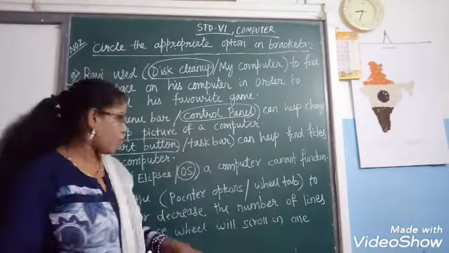Hope, students. So if you want to clean your computer, you have to go to disk cleanup. Where is it? In my computer, you have to right click and select disk cleanup. And disk cleanup is used to clean the space. Okay, it will help you to get space on your computer.